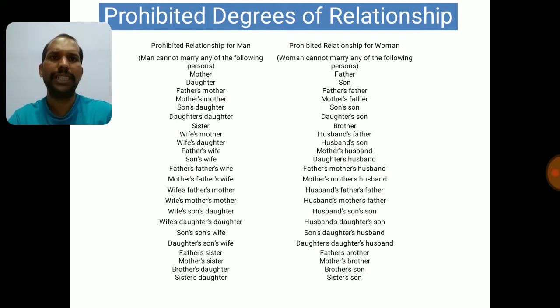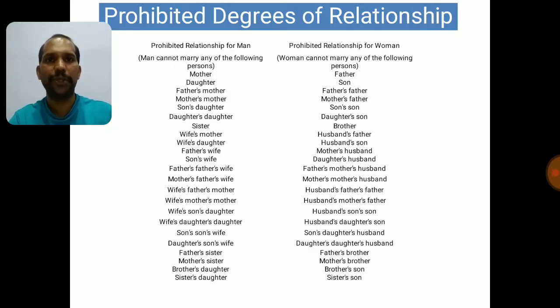Then son's wife, father's wife, that is grandfather's wife, and mother's father's wife, then wife's father's mother, wife's mother's mother, wife's son's daughter, wife's daughter, son's wife, daughter's son's wife, father's sister, mother's sister, uncle and all are coming now, brother's daughter and sister's daughter.